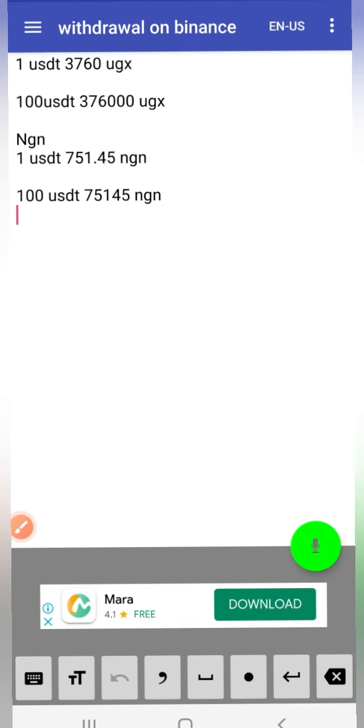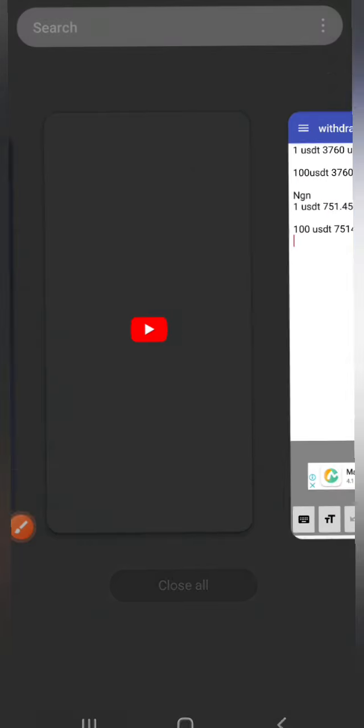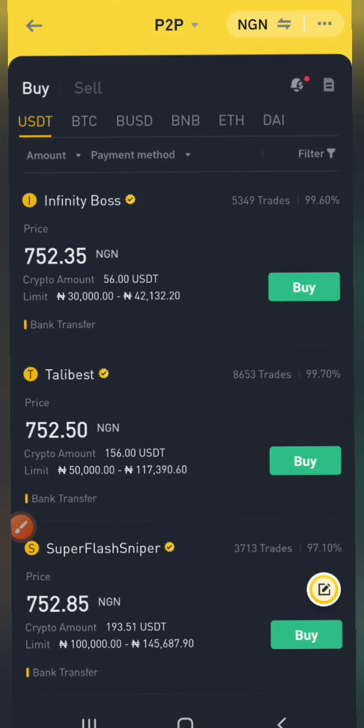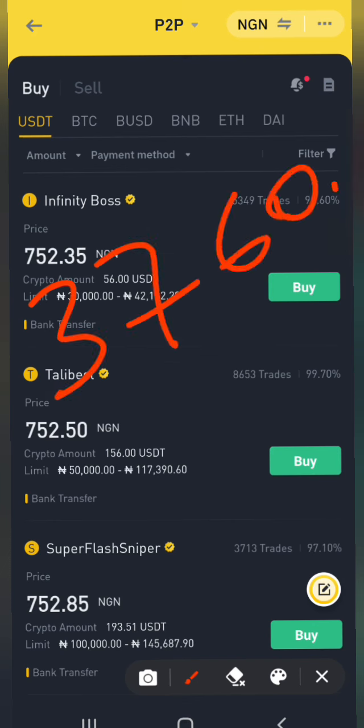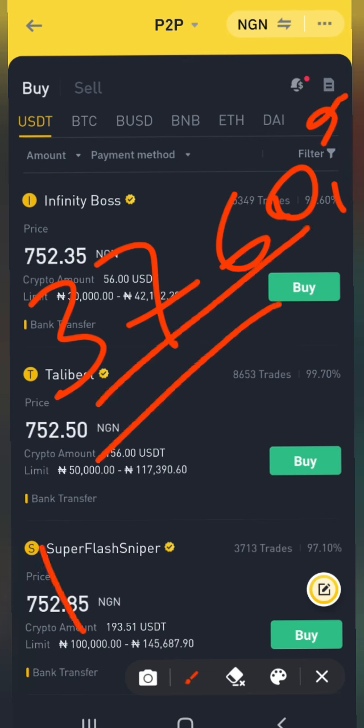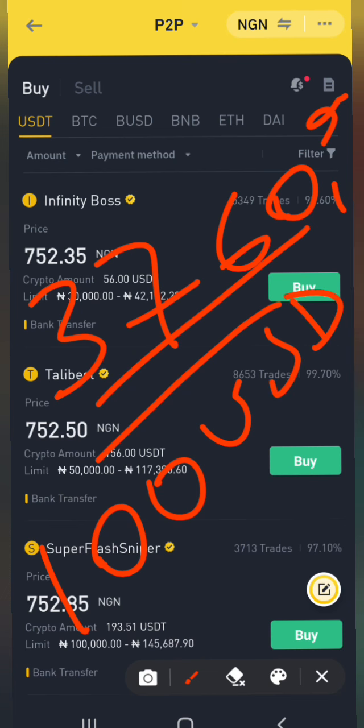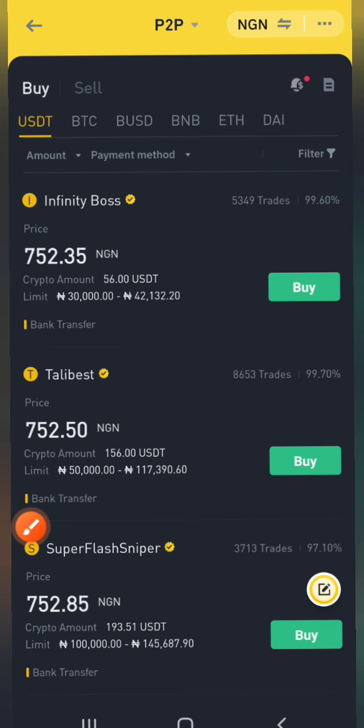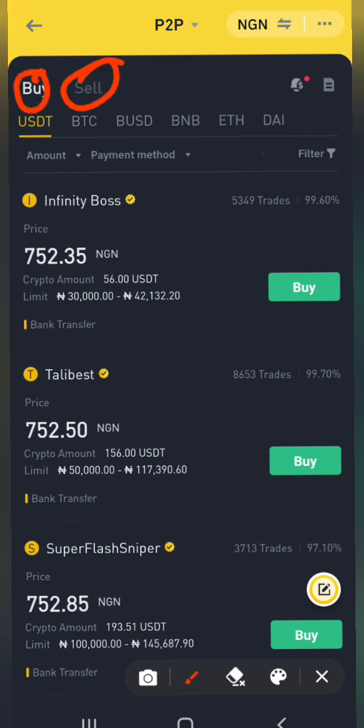Now let me show you how you can use this to your advantage. We already have 100 USDT in our Binance because we have bought it from a Ugandan guy at 376,000. You get? So we already have this 100 USDT on our Binance. Now what we need to do, we are going to sell it to this market because this market is somehow expensive. So what we will do, we just change from buy here and go to sell.